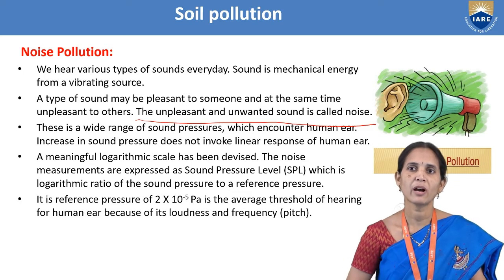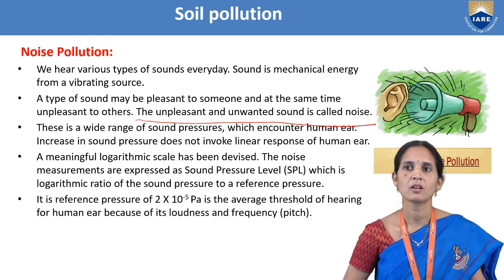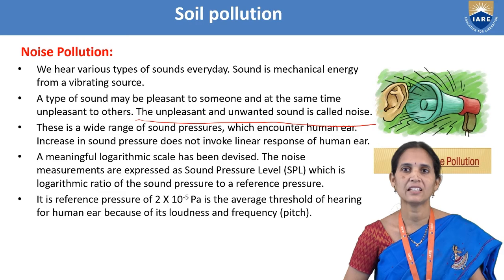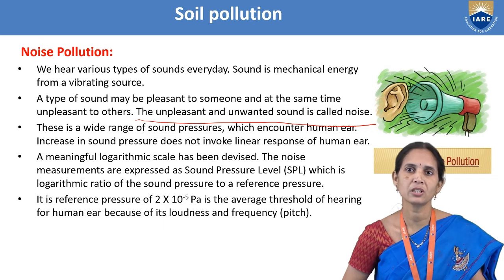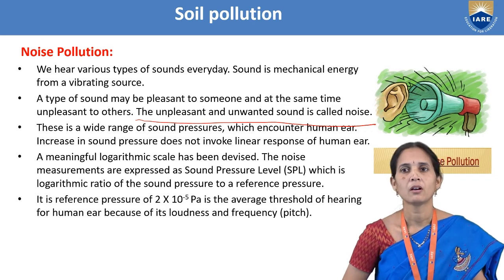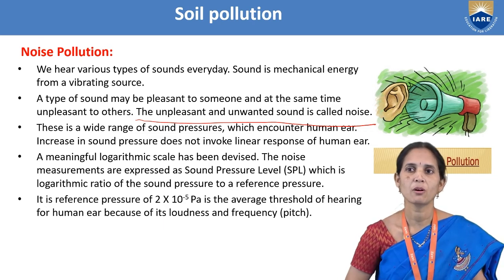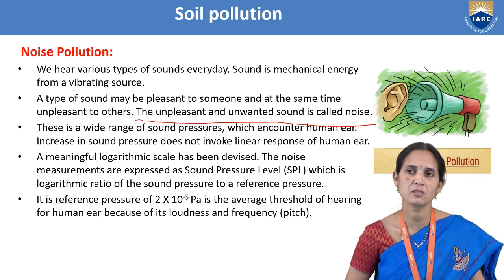There is a wide range of sound pressures which the human ear encounters. An increase in sound pressure does not invoke a linear response of the human ear. So we have to take how many decibels of sound we can hear, and that only we have to maintain.